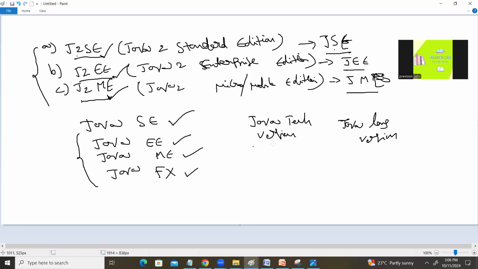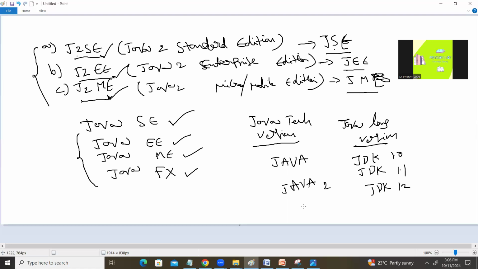Let's understand what happened in the initial days with Java technology versions. The language versions were JDK 1.0, JDK 1.1 and Java 2, JDK 1.2, Java 5. Let's say 5, which is nothing but JDK 1.5. Like this, a series of versions was released in the market.